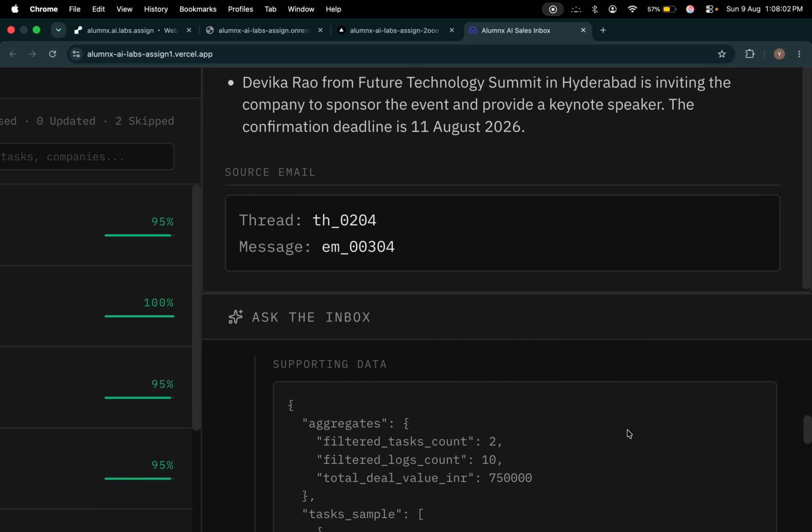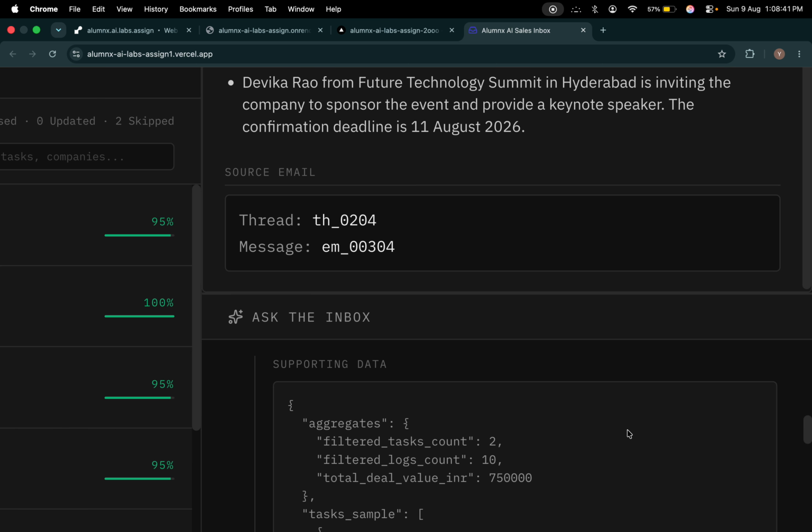It generates a structured abstract syntax tree which my FastAPI backend translates into SQLAlchemy ORM filters. The query executes directly against the SQLite database and we only pass the aggregated integers like total deal value or task count back to the LLM to format the final sentence. This guarantees zero hallucination because the AI never infers the numbers. It only reads the mathematical aggregates provided by the database.